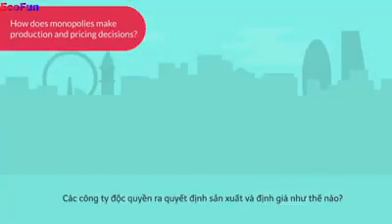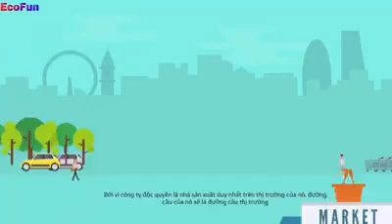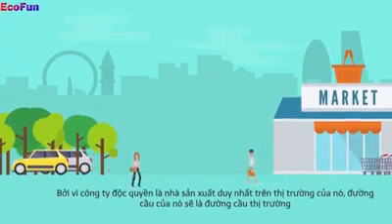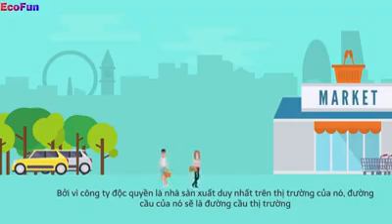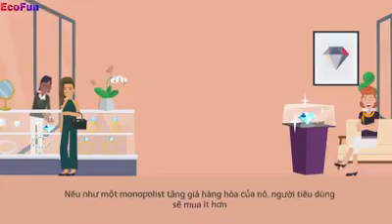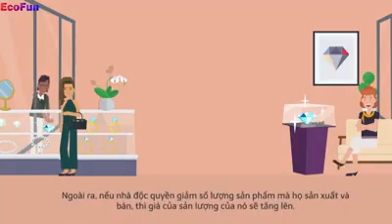How does monopoly make production and pricing decisions? Because a monopoly is a sole producer in its market, its demand curve is the market demand curve. If the monopolist raises the price of its good, consumers buy less of it. Alternatively, if the monopolist reduces the quantity of output it produces and sells, the price of its output increases.